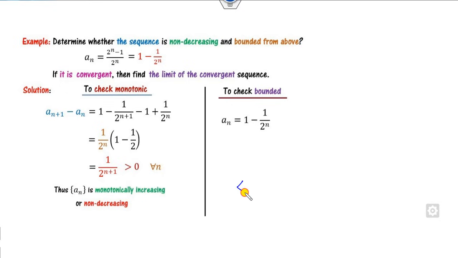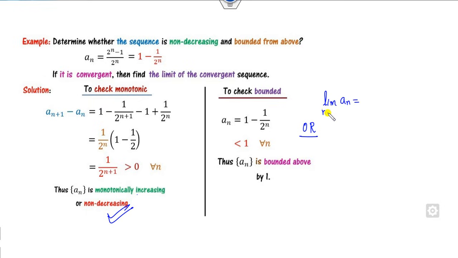Firstly, your target is to find this number. I always prefer to check by this method. Because this number is positive, this number is always less than 1. Otherwise, because you already proved that it's increasing, you can find the limit of a_n as n approaches infinity. So what is that? This is 1 minus 1 over 2 raised to power n. So what is the answer?